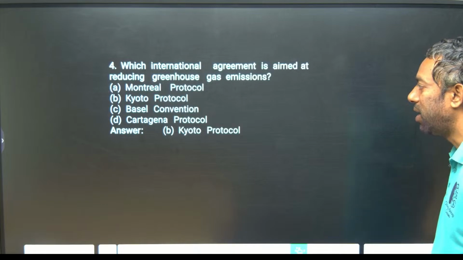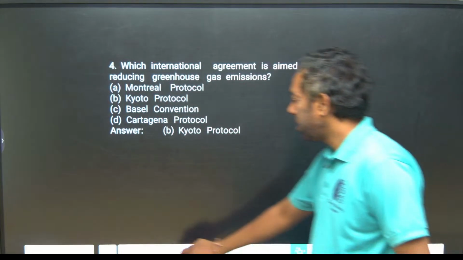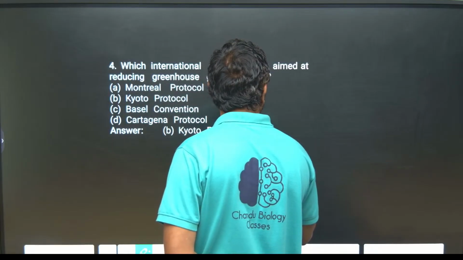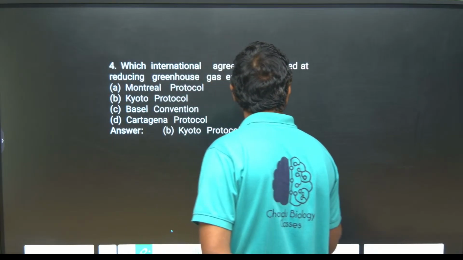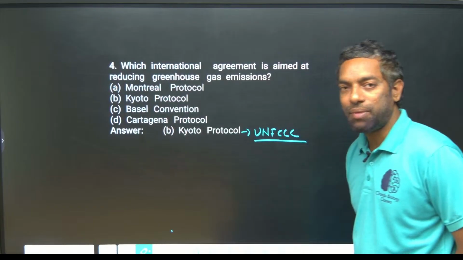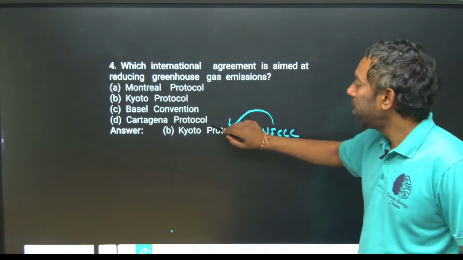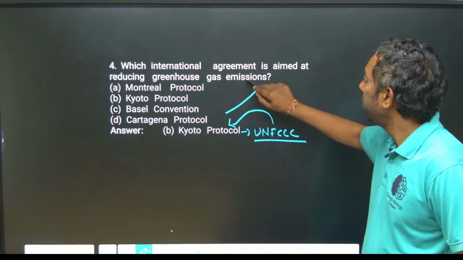Which international agreement aims at reducing greenhouse gas emissions? The Kyoto Protocol, under the UNFCCC, the United Nations Framework Convention on Climate Change. In this convention there is a protocol, the Kyoto Protocol, for greenhouse gas emissions.